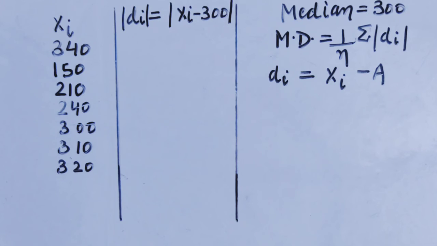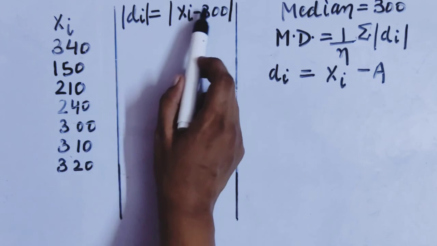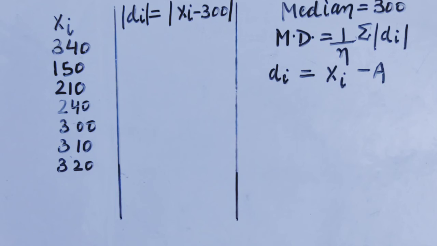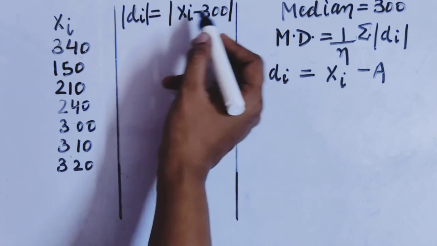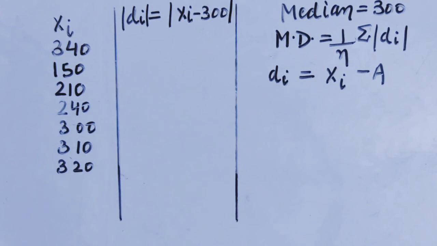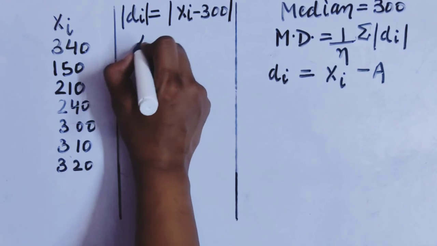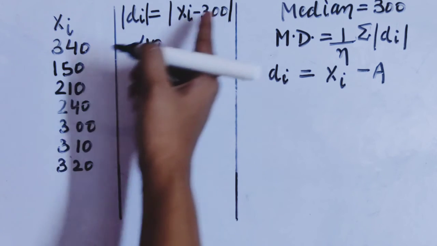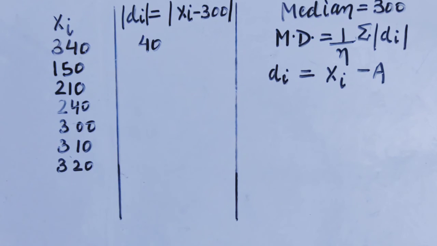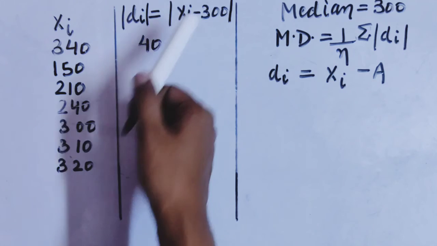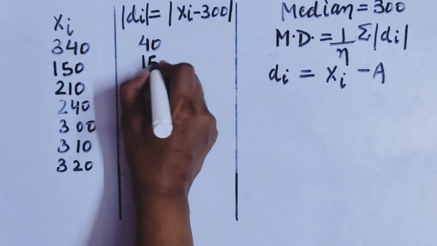Now see what we will do. 340 minus 300. What we will get? 40. And as it is in the mode, so we will get the positive value only. और वैसे भी हमें positive value ही मिल रही है. So from here I will get 40. 150 minus 300, I will get minus 150. But as it is in the mode, so I will get positive value only.